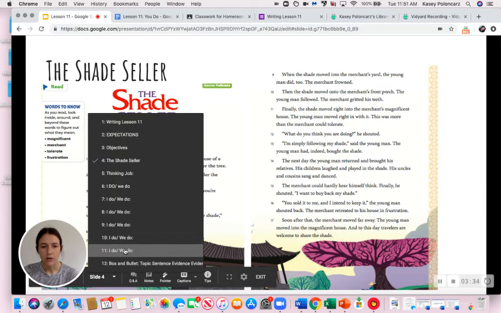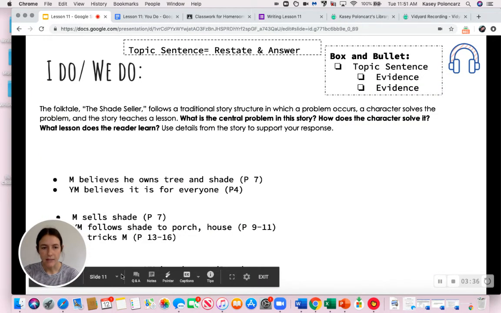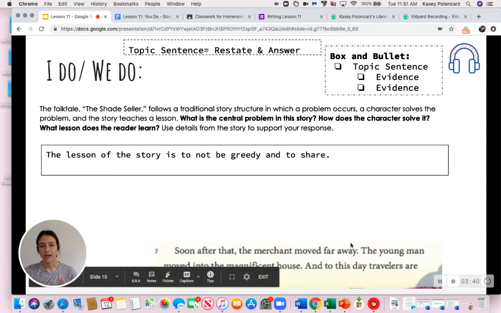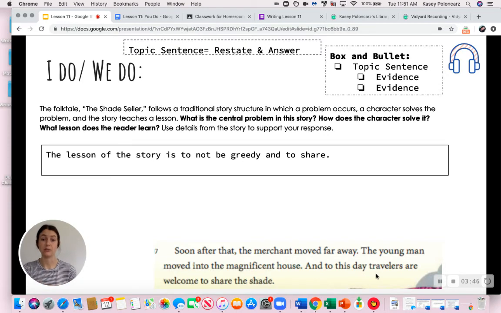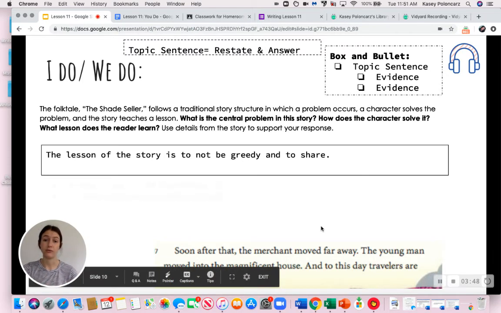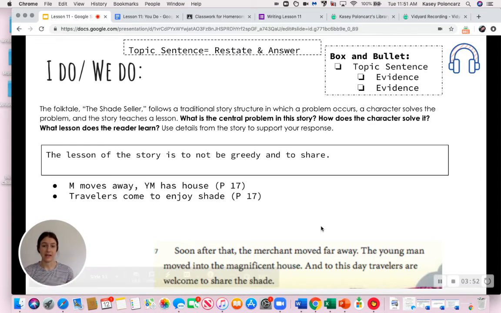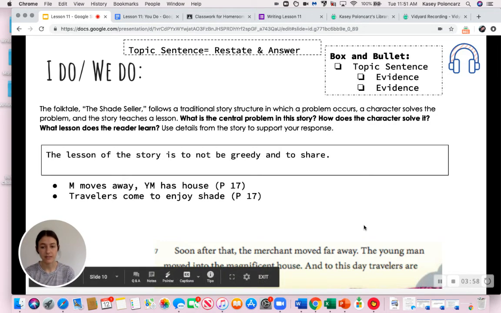So I'm going to go to my evidence. And I'm going to look at how he believes that all travelers can come to his house and how the merchant moved far away. So I'm going to put that moves far away. The young man has the house and travelers always come back and they enjoy the shade. And remember, I'm putting P for paragraphs.